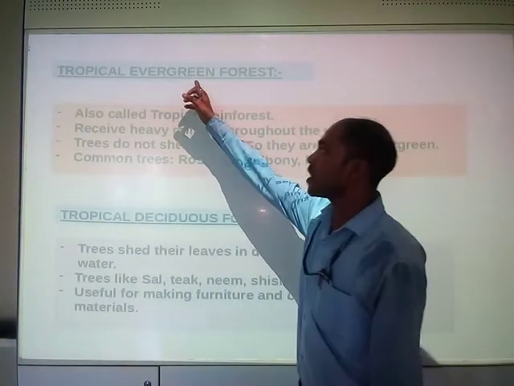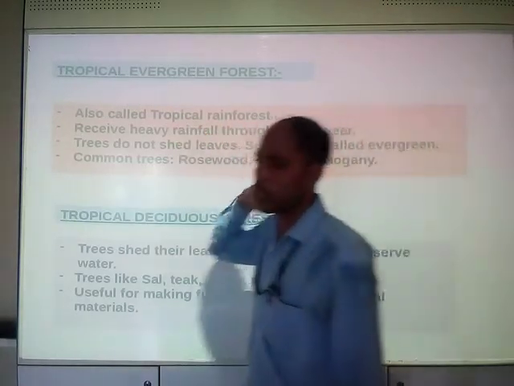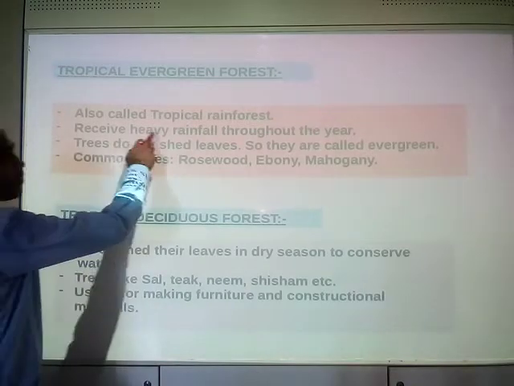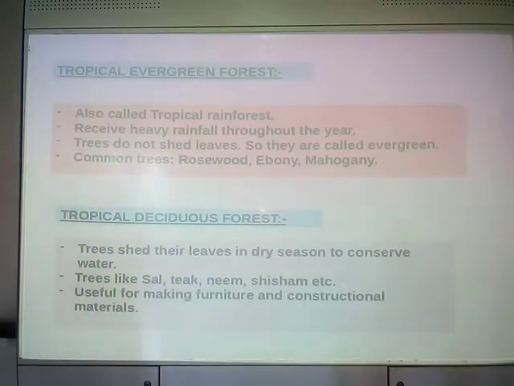Tropical evergreen forest is also known as tropical rain forest. It receives heavy rainfall throughout the year. What is the characteristic? Another name of it is tropical rain forest, and it receives heavy rainfall throughout the year.